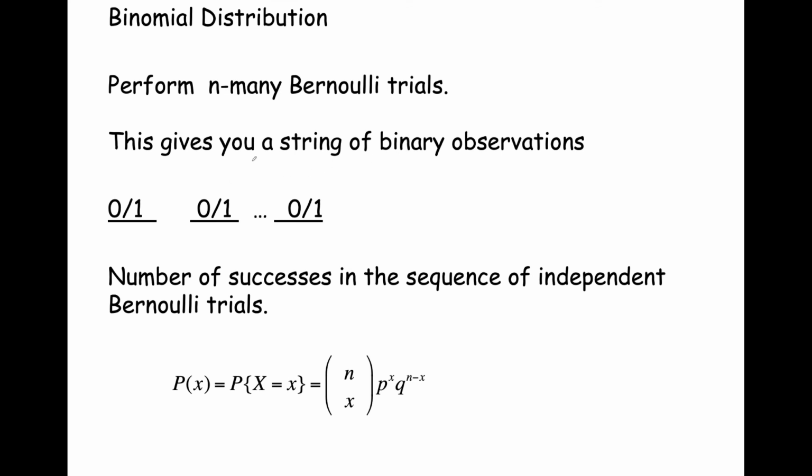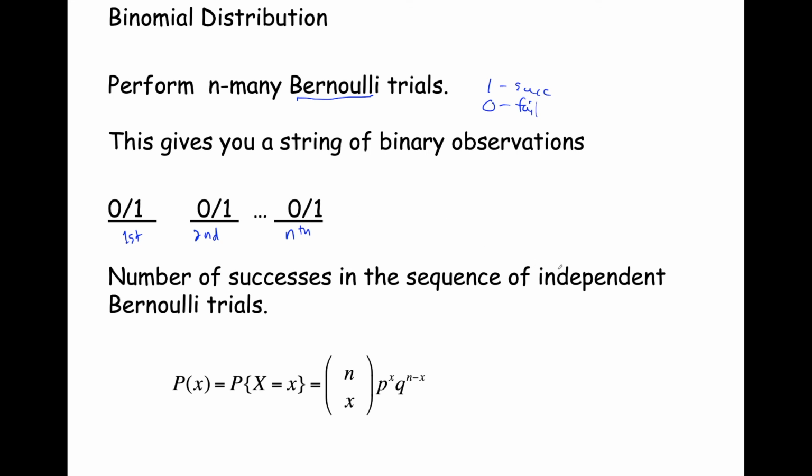If we consider the outcome of our Bernoulli trial to be a 1 or 0, 1 for success, 0 for failure, or alternative A and alternative B, this is going to give us a string of binary observations. So we're going to have success or failure for the first Bernoulli trial. For the second, we're going to have success or failure, 0 or 1, up to and including the nth, we're going to have a 0 or 1.